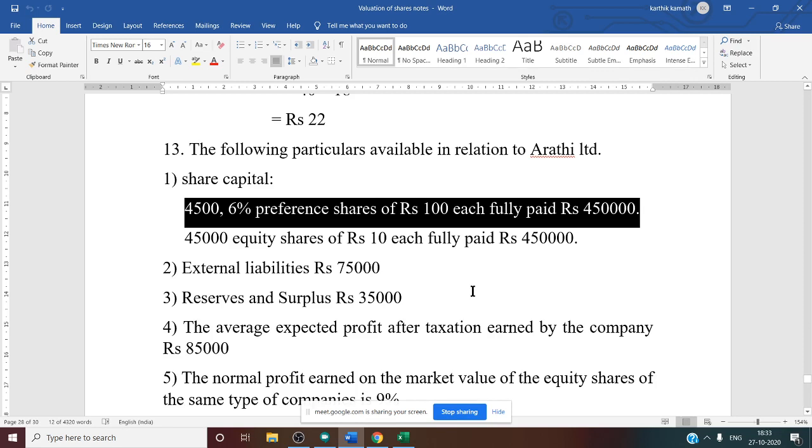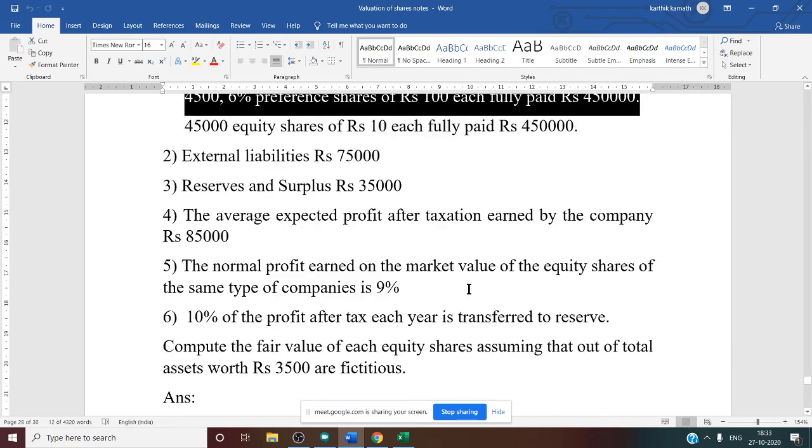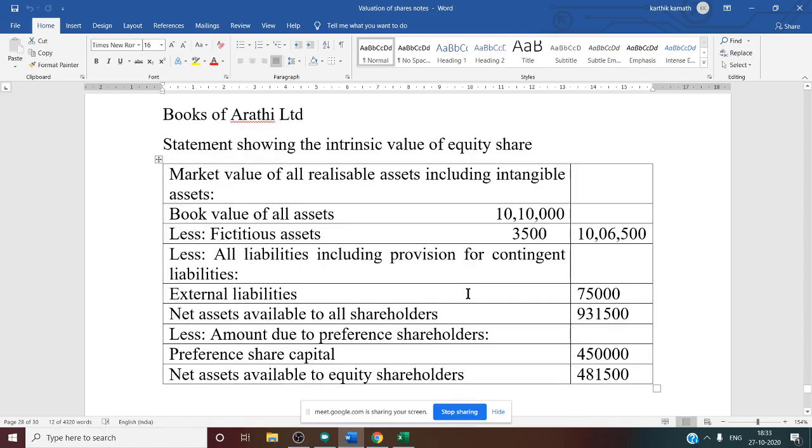If they have not paid the dividend for the previous years, in that case you need to deduct that dividend also. But in this question, no such adjustment. Then what about premium? Premium also they have not said anything. So redemption premium is also not there. Only capital you are going to deduct, that is 4,50,000. So deduct preference share capital.